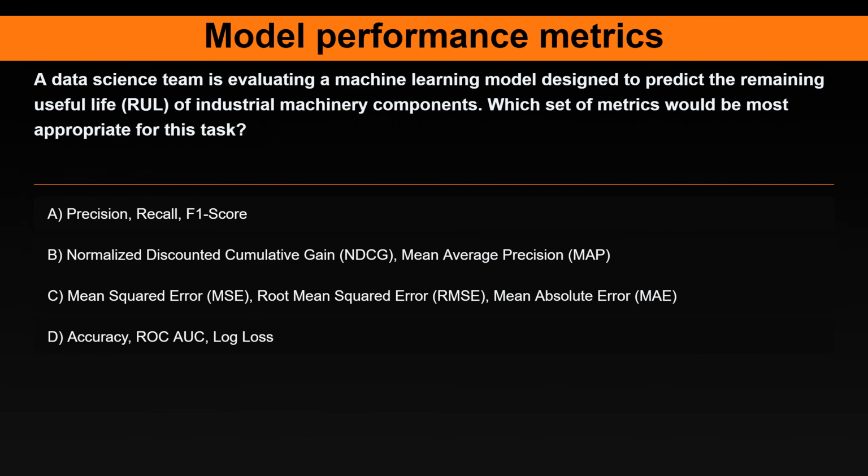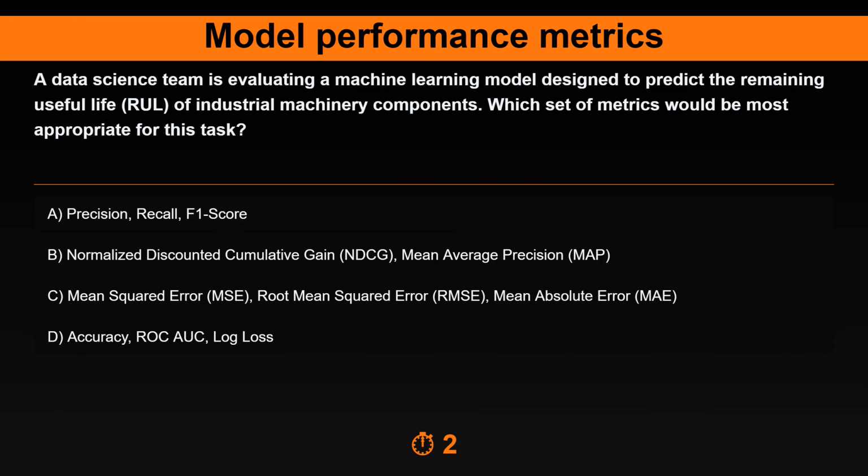Question 17. A data science team is evaluating a machine learning model designed to predict the remaining useful life (RUL) of industrial machinery components. Which set of metrics would be most appropriate for this task? Option A. Precision, recall, F1 score. Option B. Normalized discounted cumulative gain, NDCG, Mean average precision, MAP. Option C. Mean squared error, MSE, Root mean squared error, RMSE, Mean absolute error, MAE. Option D. Accuracy, ROC-AUC, log loss.